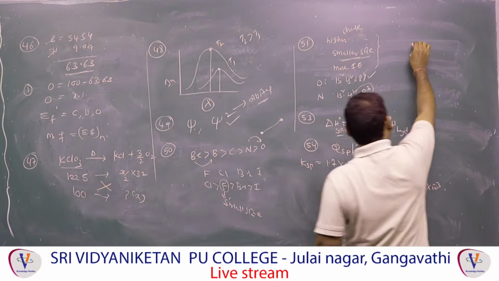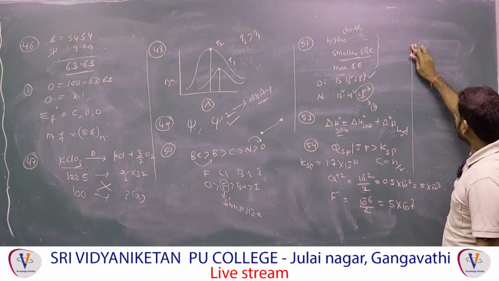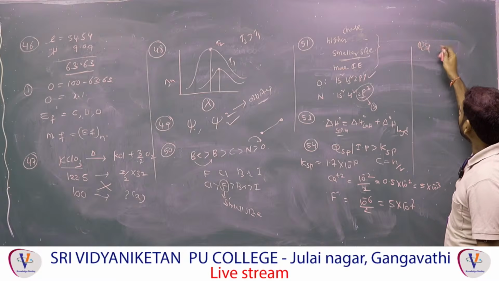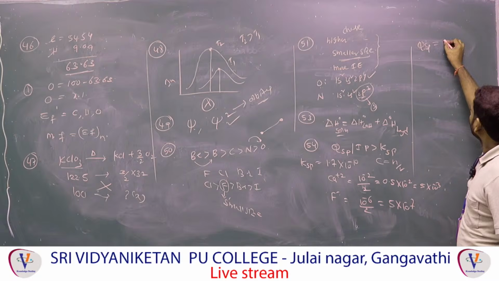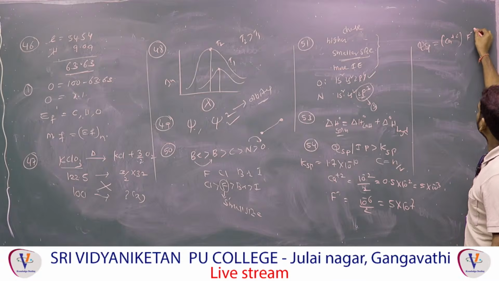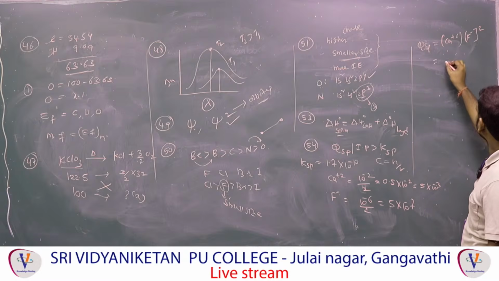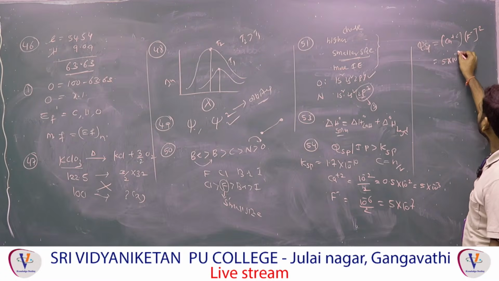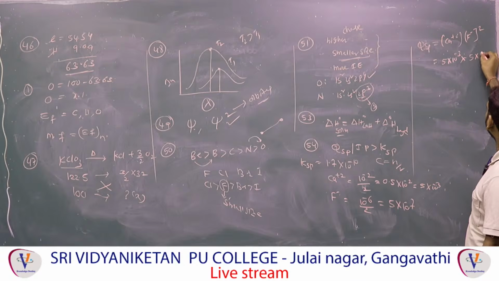KSP, how to find KSP? Sorry, QSP, how to find? The ionic product, that means Ca+2 into F- whole square. The Ca+2 concentration is 5 into 10 power minus 3, into 5 into 10 power minus 7 whole square.